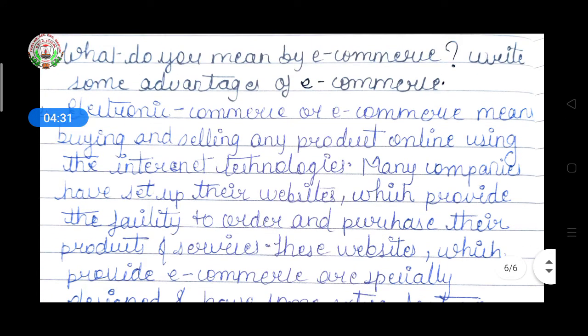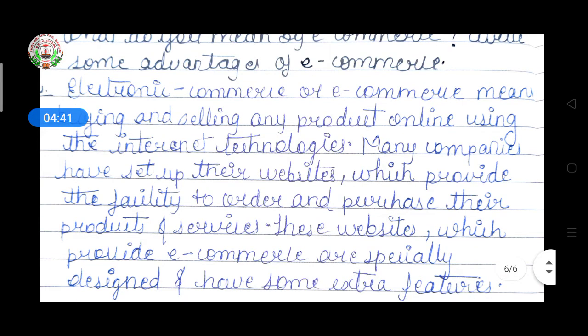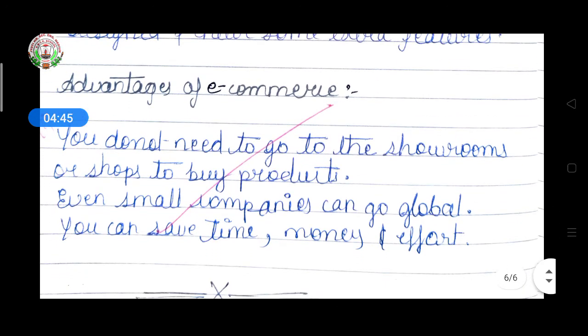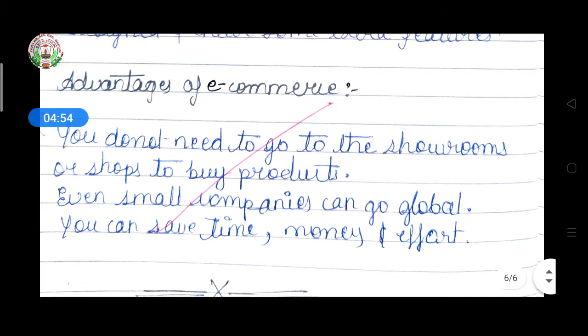For e-commerce, you know so many websites you are using for online shopping. It means they know how to buy and sell products using internet technologies. Then, advantages of e-commerce: you do not need to go to a showroom or shop to buy products. Even small companies can go global. You can save time and money.